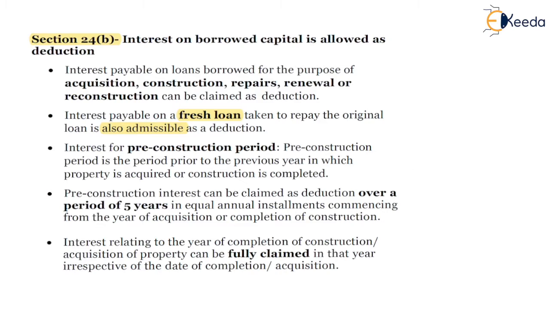It is within the cap of 2 lakhs, and interest on loan taken for repairs has a ceiling of 30,000 for SOP property. Pre-construction period interest will be allowed from the year of acquisition or construction, in 5 equal annual installments.